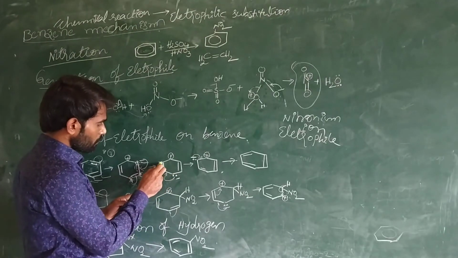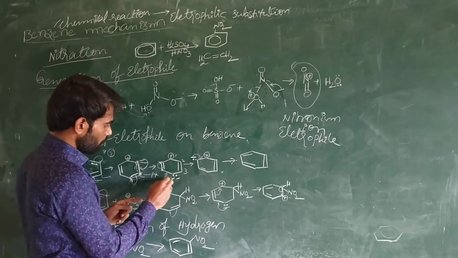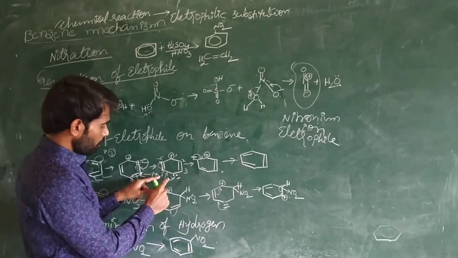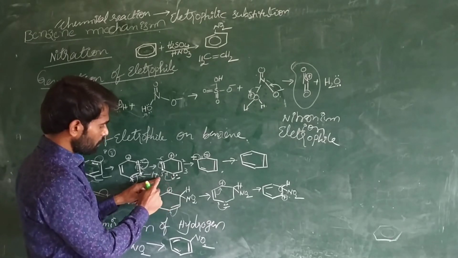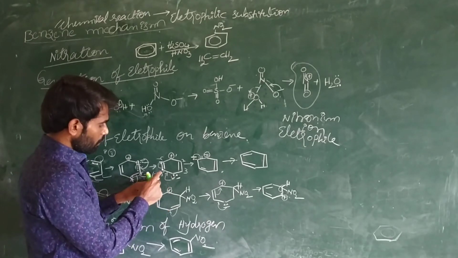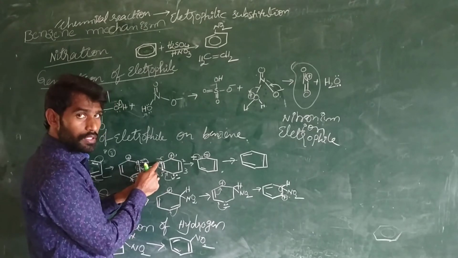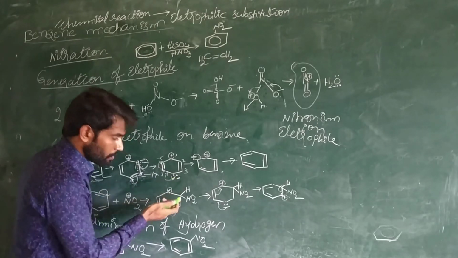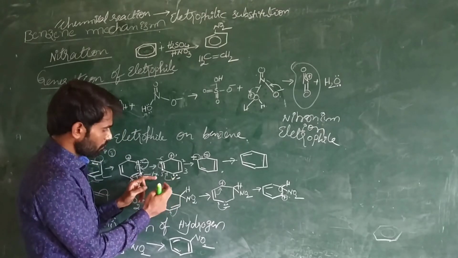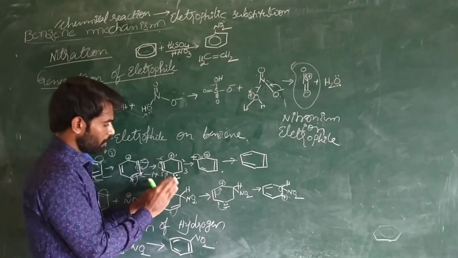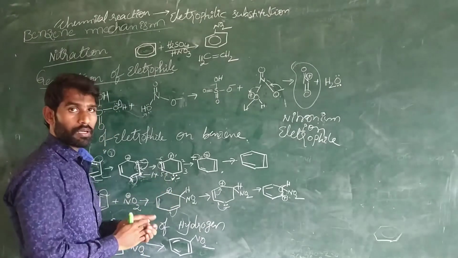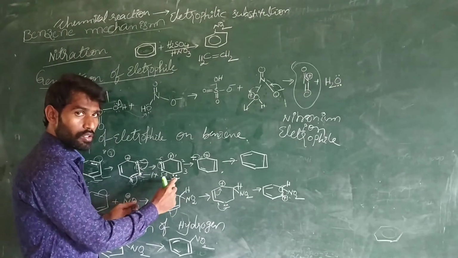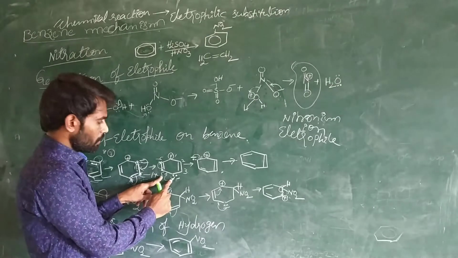Again, the electrons, for example, I have given numbering 1, 2, 3, 4, 5, 6. When the electrons of the fourth and fifth carbons are shifting towards the fifth carbon, the electron of the fifth carbon should shift towards the sixth carbon. Listen carefully: the electrons are now on the fourth carbon. When these electrons are trying to move, the density is trying to move between the fourth and fifth carbons.